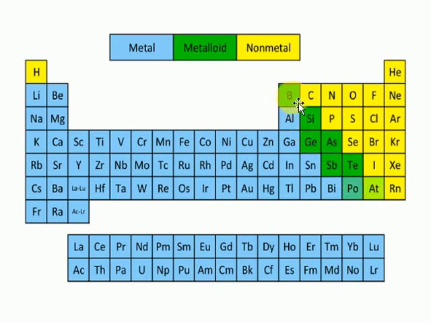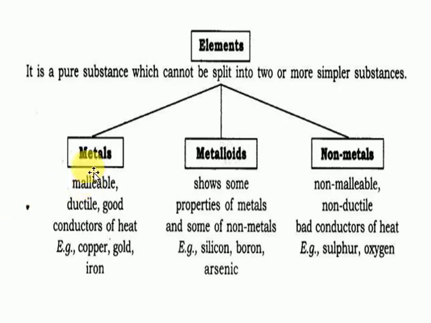These metalloids have properties of both metals and non-metals. These are also counted as metals only. Later we will discuss transition metals, representative elements, everything later on. So this one is metal. Generally, metals are malleable.